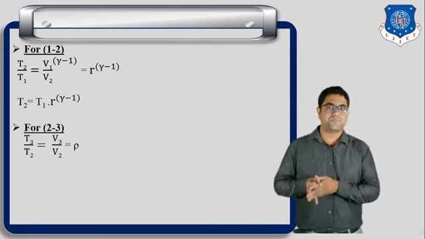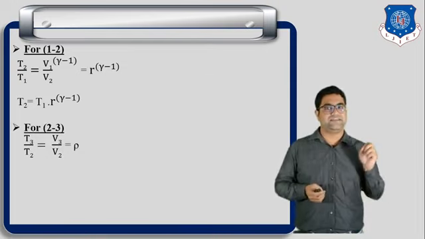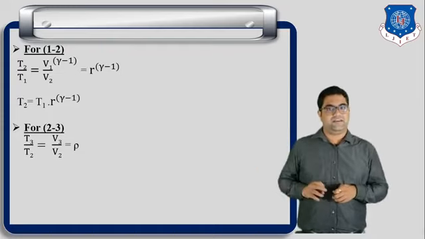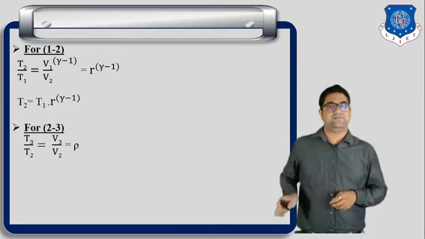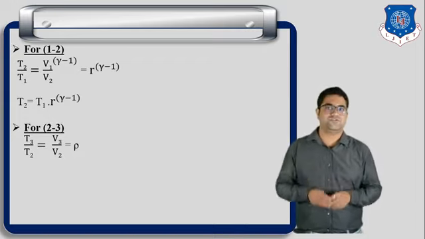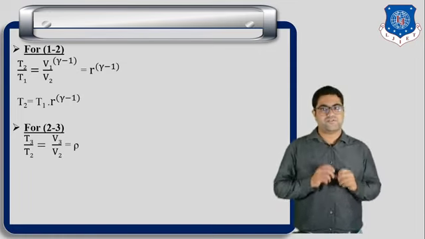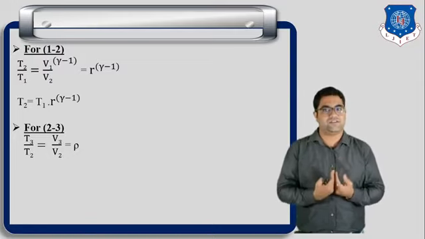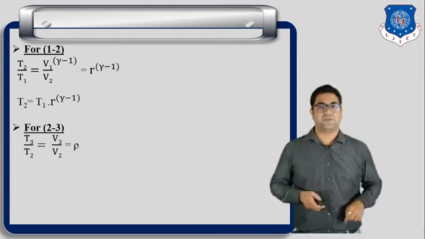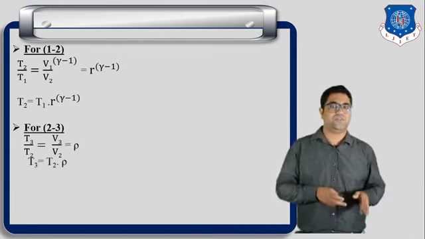Now for the second process, process number 2 to 3, which is the heat addition process. During the heat addition we can write the PVT relation as T3 by T2 is equal to V3 by V2, and V3 by V2 is known as the cutoff ratio, denoted by rho. So T3 by T2 is equal to V3 by V2 is equal to rho, the cutoff ratio. Finally, we can write T3 equals T2 into rho.